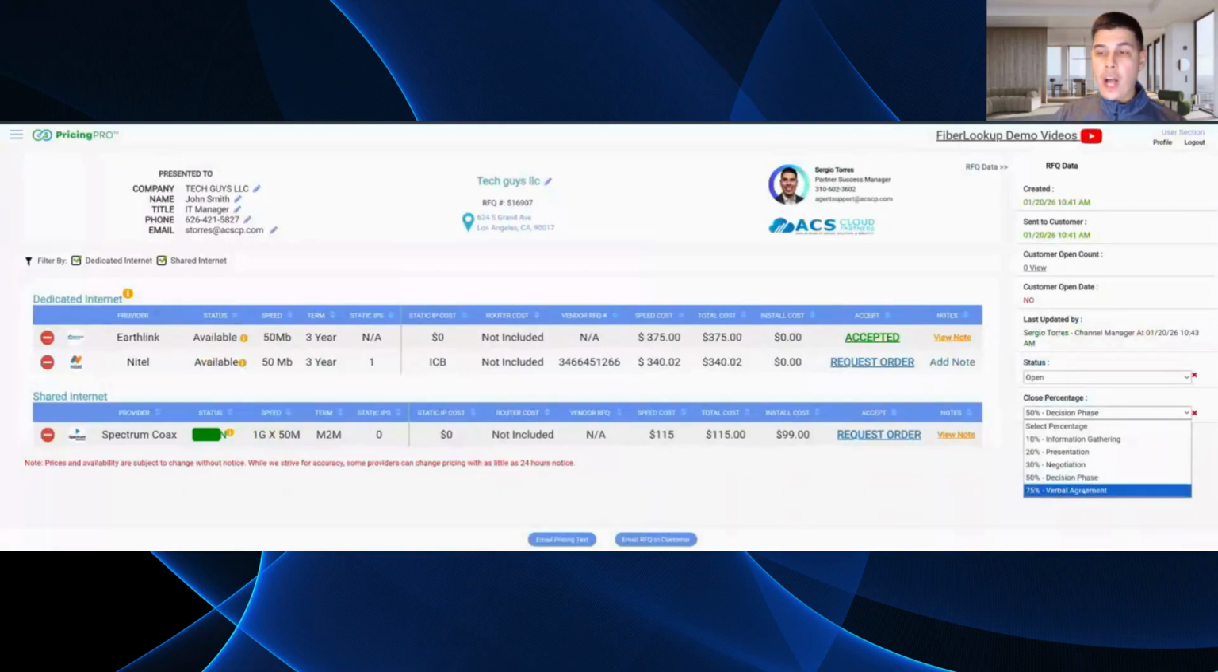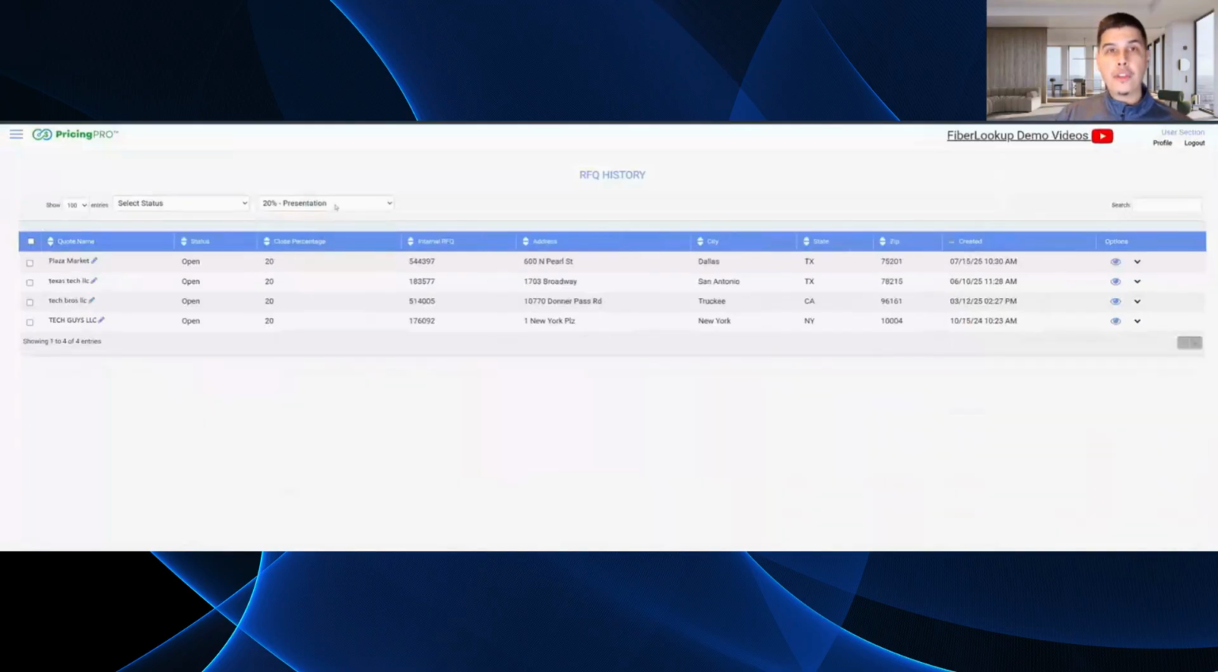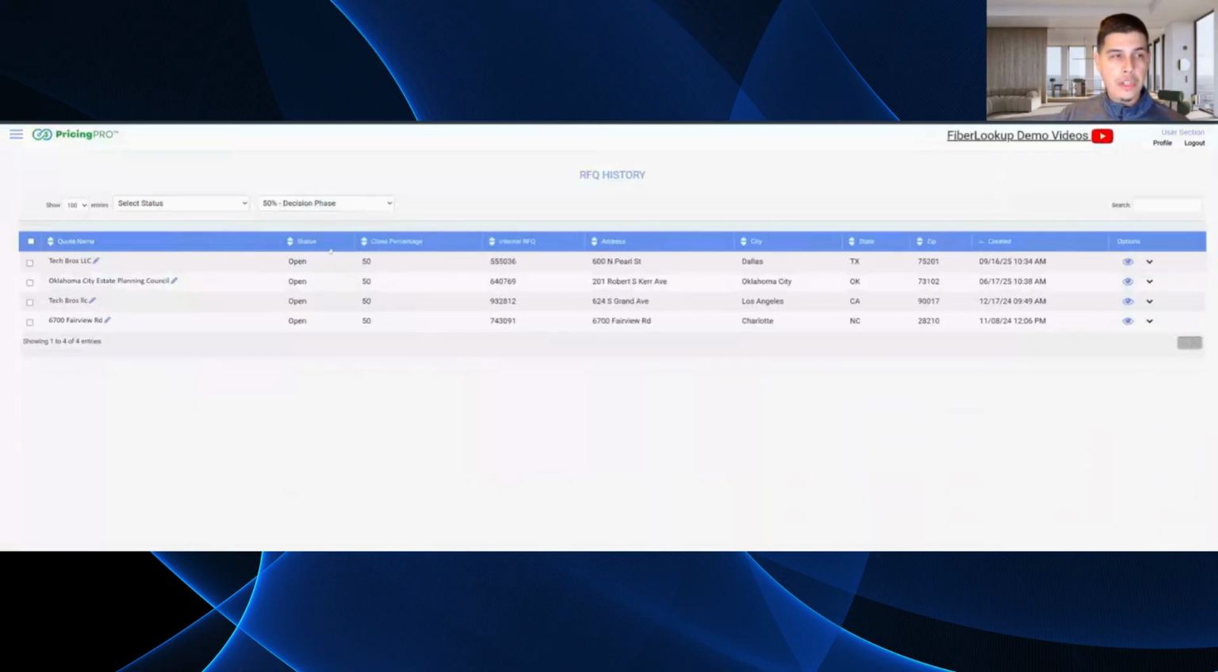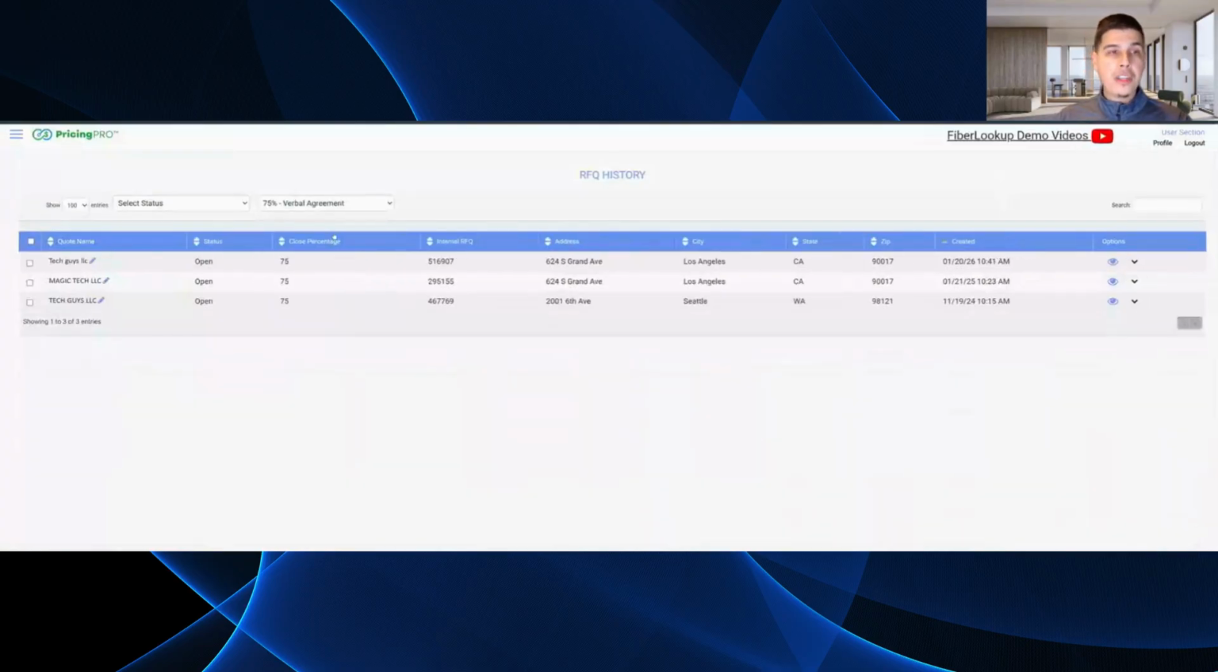And the reason you have these options is that when you look at your RFQ history, you're going to be able to filter. You clock in the morning, and you're looking at everything that's still being presented. You can filter by all those opportunities in the presentation phase, what's in the negotiation phase, what's still information gathering, right? You still need the customer's verbal or you're still working on it, and you're going to be able to filter by all these different percentages.